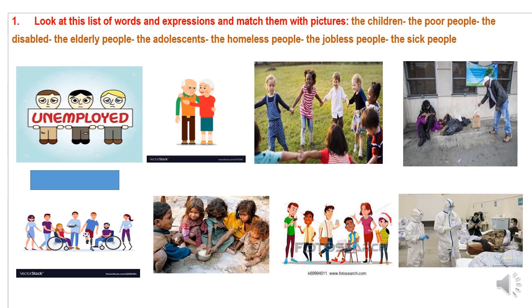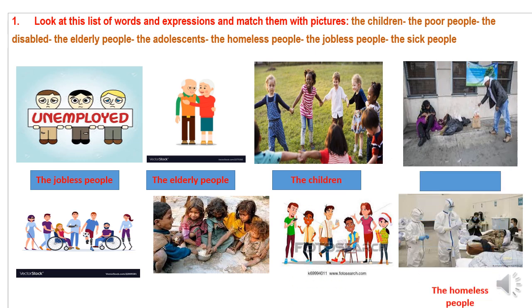Okay, here we are again, and welcome back. So let's answer the activity. The first picture, what does it represent? It represents jobless people. Picture number 2 represents elderly people. The third picture, what do you see here? Of course, children. Next we have homeless people.